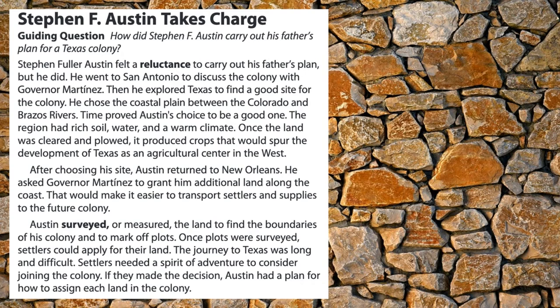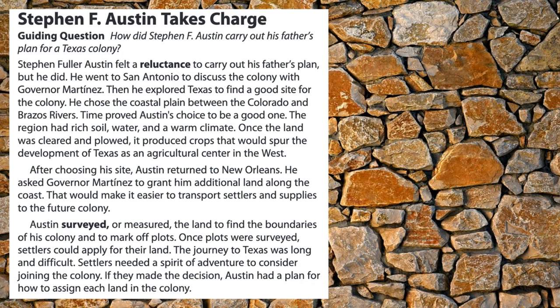After choosing a site, Austin returned to New Orleans. He asked Governor Martinez to grant him additional land along the coast. That would make it easier to transport settlers and supplies to the future colony. Austin surveyed, or measured, the land to find the boundaries of his colony and to mark off plots. Once plots were surveyed, settlers could apply for their land.